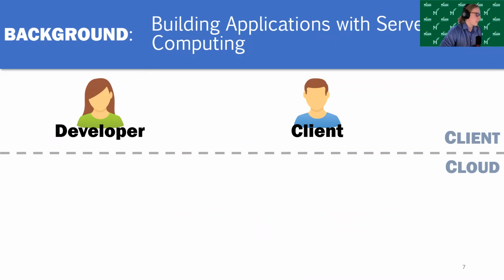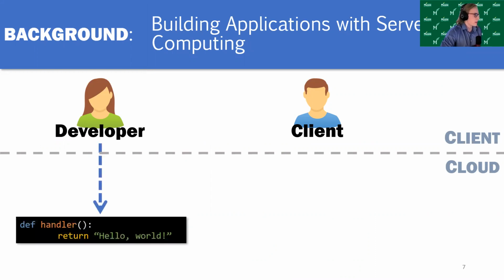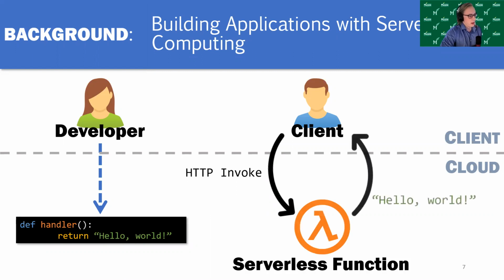Here, we have a quick example of how developers and users really use serverless computing, to further illustrate how the platform works. So let's say we have a developer here. Let's call her Alice. She wants to make a serverless function. So she will write a simple Python function. She'll define a handler. This is sort of the entry point into the serverless function. This is what gets executed. She'll define this handler and she'll publish it on AWS. And now clients over here can invoke the function in a number of different ways. For example, an HTTP request. If they invoke the function with an HTTP request, it'll execute and return some result to them. And that's basically how it works.